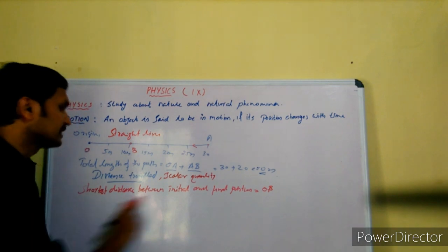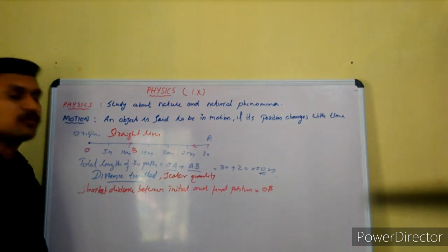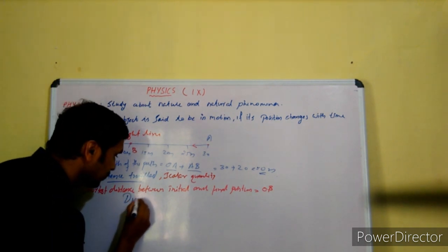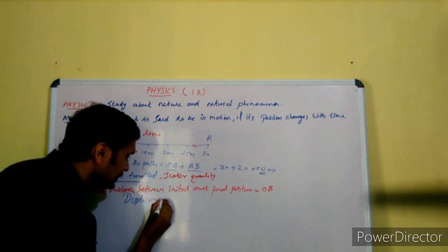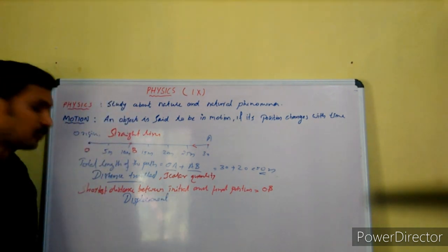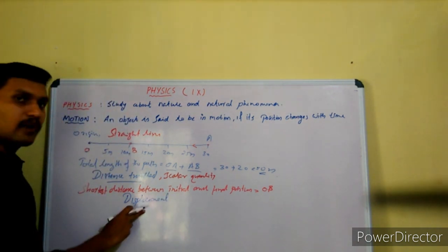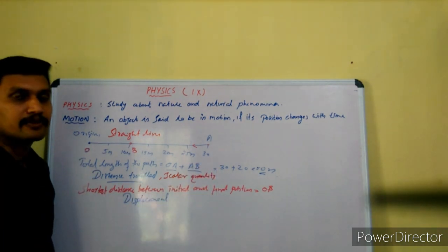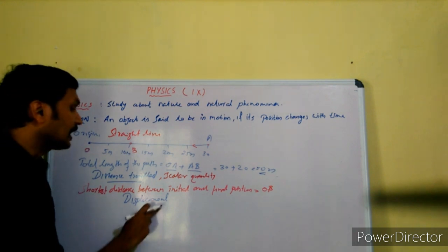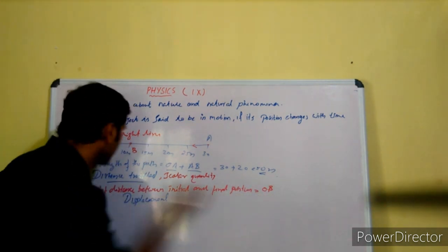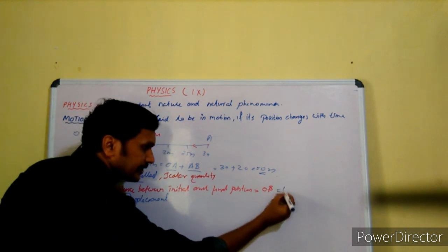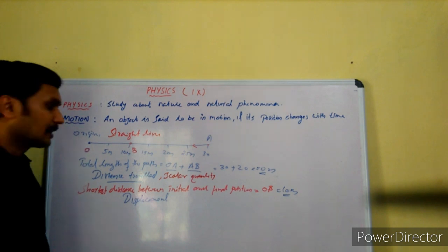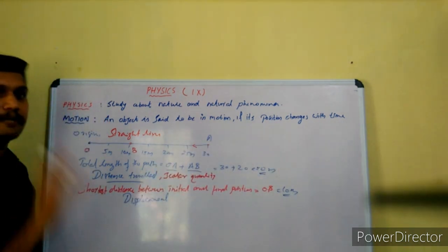So this shortest distance between initial and final position is commonly known as displacement. Define the term displacement. It is defined as the shortest distance between initial and final position. And it has a direction, it has a magnitude. What is the value of OB? OB is equal to 10 meter. It has a numerical value or magnitude of 10 meter.